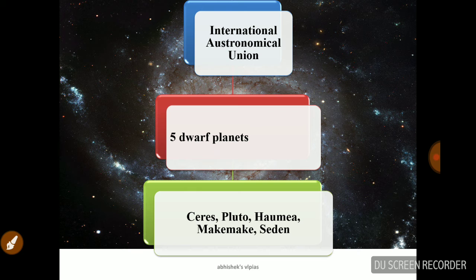Now an important point: the International Astronomical Union. This is the agency that decided which is a planet and which is not. This agency found 5 dwarf planets in our universe, and the names of those 5 dwarf planets are Ceres, Pluto, Haumea, Makemake, and Eris. The ninth planet used to be Pluto, but now it is not part of the planet group. So we now have only 8 planets, and Pluto is a dwarf planet.